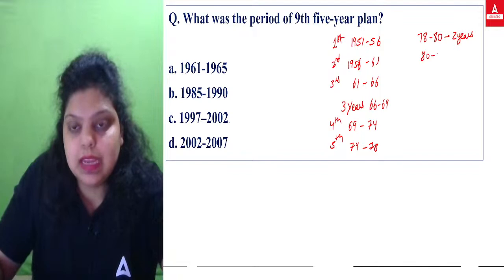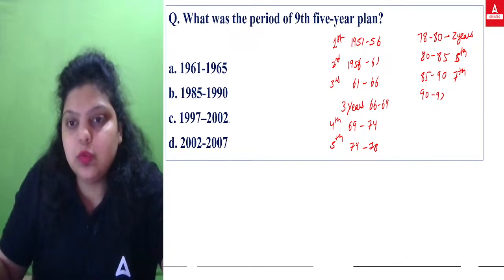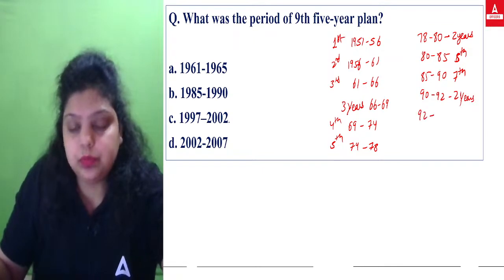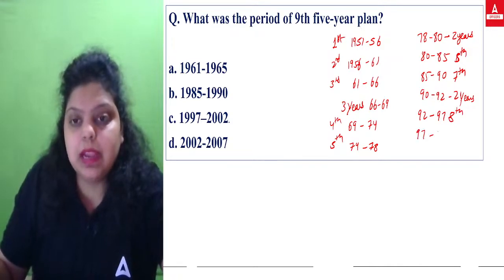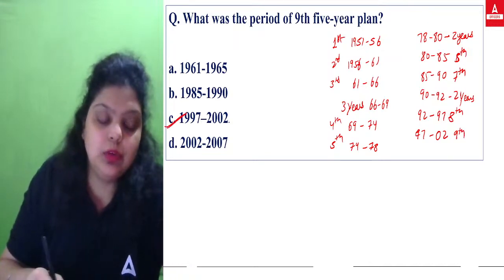Now from 80 to 85 we have got the sixth 5-year plan. From 85 to 90 we got the seventh 5-year plan. From 90 to 92 we have got again the gap of 2 years. From 92 to 97 we got the 8th 5-year plan, and now you got the answer. From 97 to 2002 we got the 9th 5-year plan. So your right answer will be 97 to 2002.